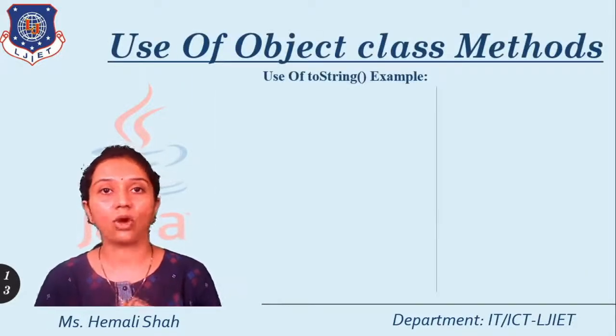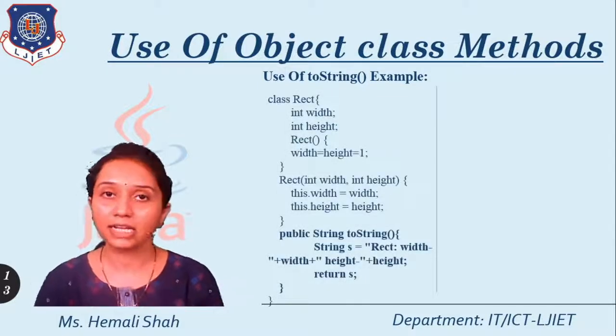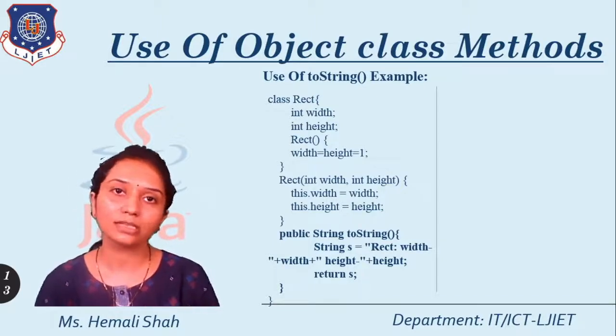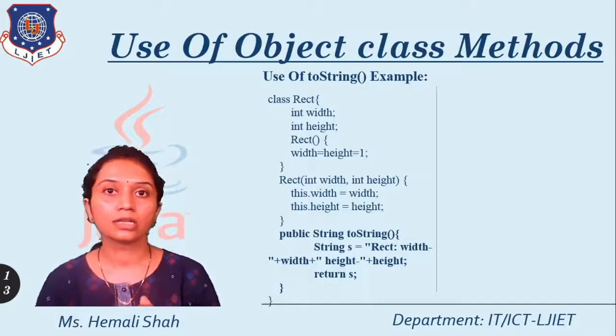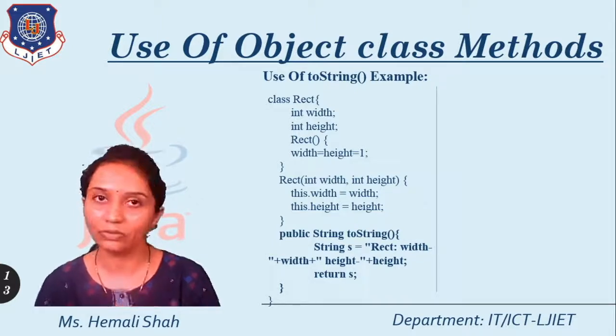Now, what is the use of this Object class? Here I am taking one example. This is the Rectangle class having the data fields width and height, and having two constructors. One is a no-argument constructor to set width and height equal to 1 of a rectangle object, and the other is a parameterized constructor where width and height are set with the passed values.